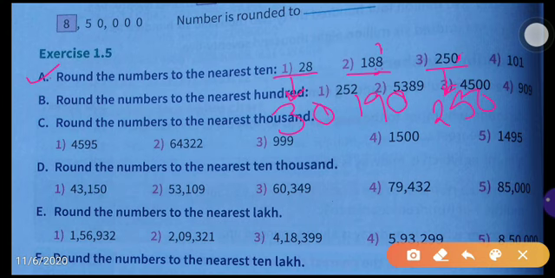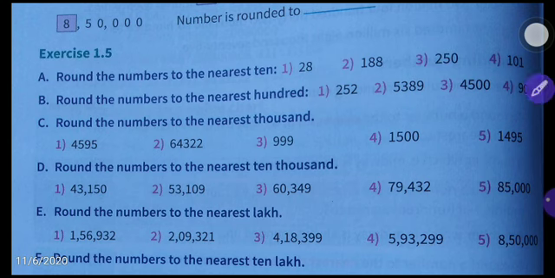Okay, so after that, 101. So the last digit is what? 1. So it will become 100. Okay, so next you see B, round the numbers to the nearest 100.